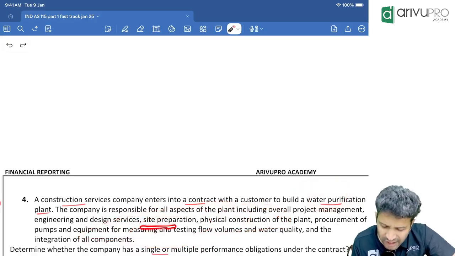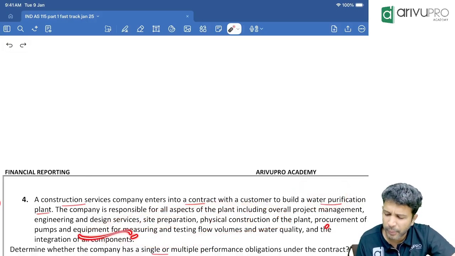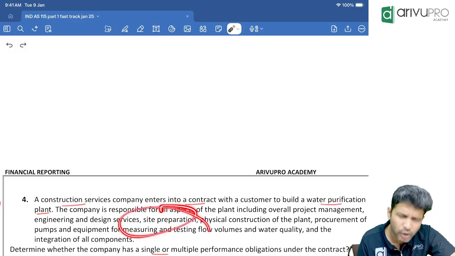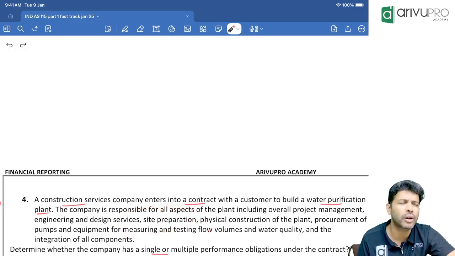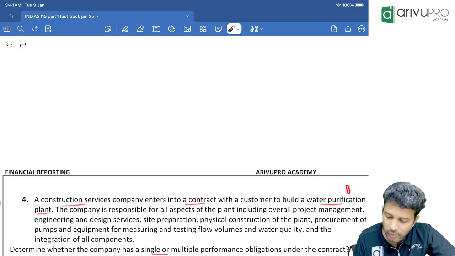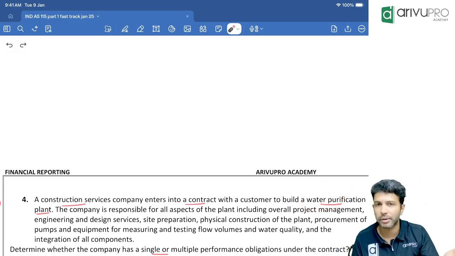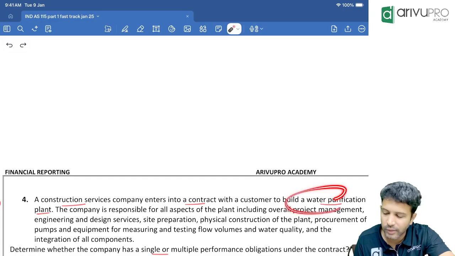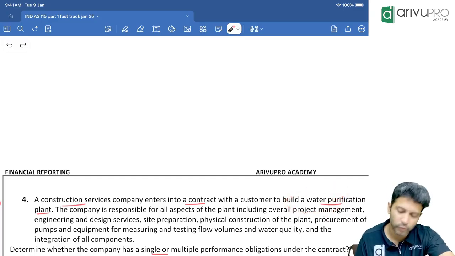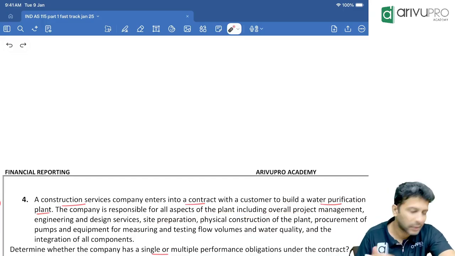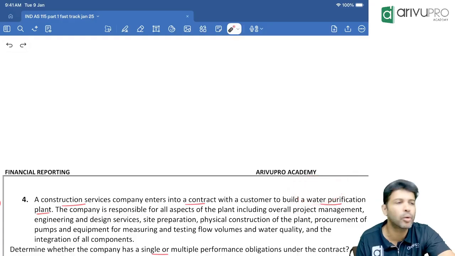Sir, the site preparation, this pump and all, can the customer use on its own? And first of all, did the customer ask for all this? No, the customer asked us what? Give me a water purification plant. How we build that water purification plant is our headache. For this, we may need hundreds of raw materials, hundreds of laborers. That is our headache. We made one promise to the customer. What is that? To deliver the water purification plant. For this plant, we need to do many activities internally. That's our headache. But to the customer, we made a promise only to deliver the water purification plant.